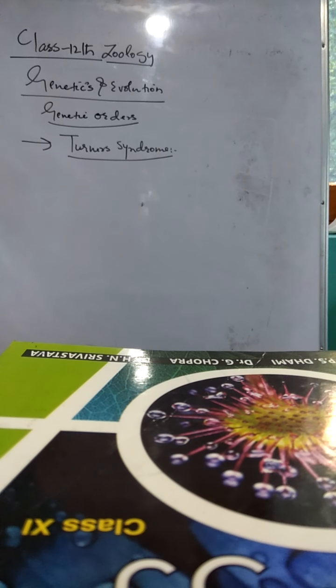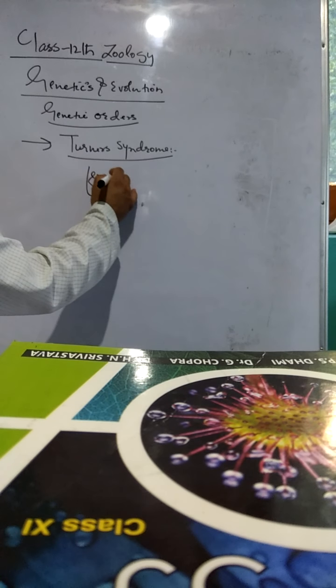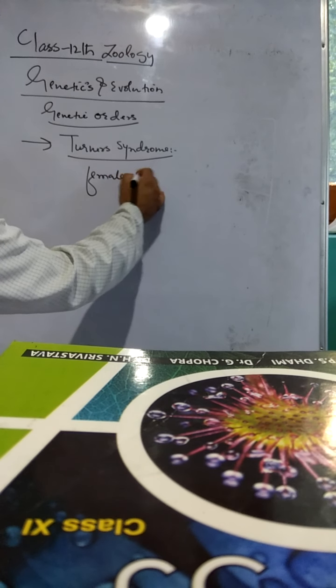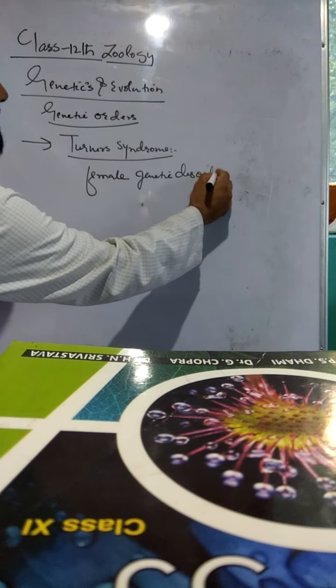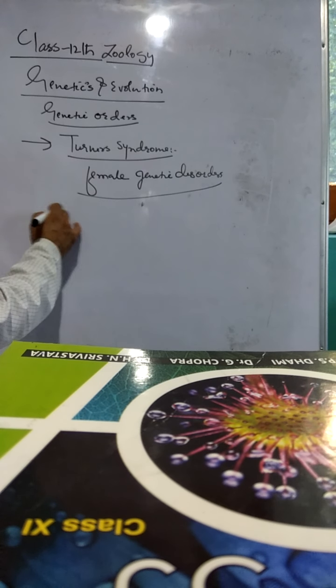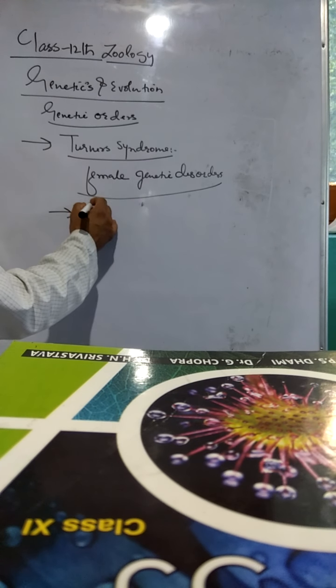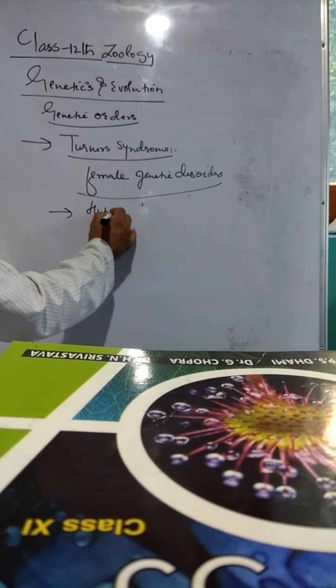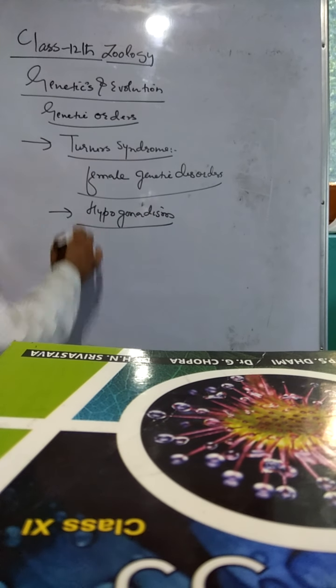Turner syndrome is a type of syndrome which is a multiple gene defect. It is one of the most common types of female genetic disorders. It is one of the most important female genetic disorders, what we call Turner syndrome. The most pronounced characteristic feature in this syndrome or disorder is hypogonadism in females.